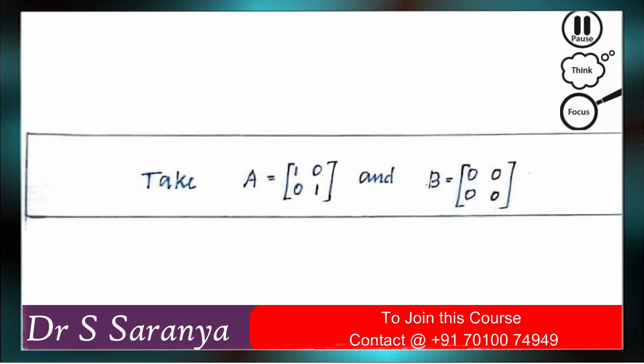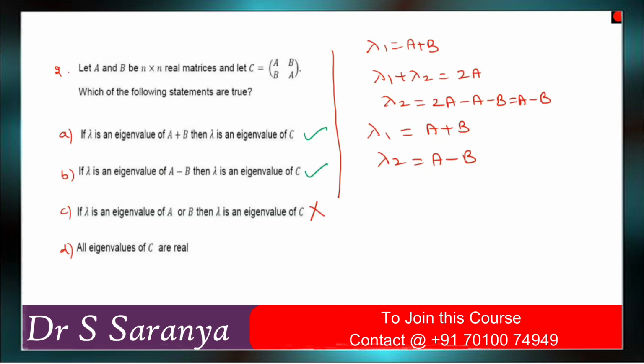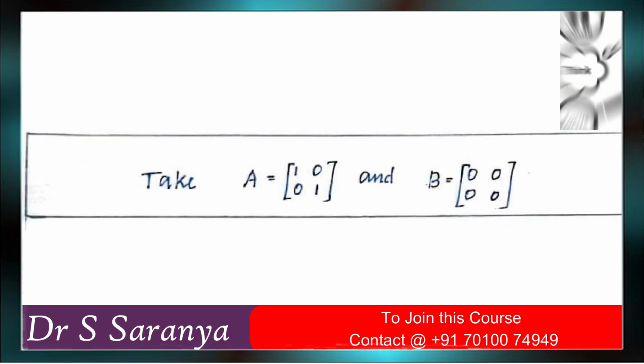Why? Because there are only two eigenvalues, right? The two eigenvalues are only A plus B and A minus B. But here the eigenvalues A or B are given, so it is wrong. Then, all the eigenvalues of C are real. This is also not possible. The eigenvalues may come as complex numbers also, right? So option D is also false.